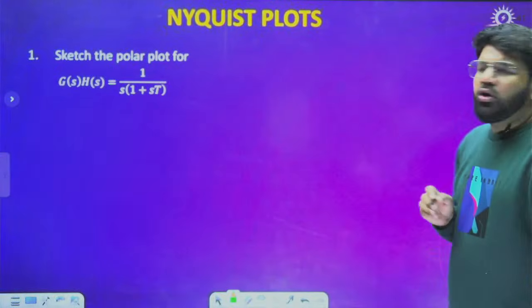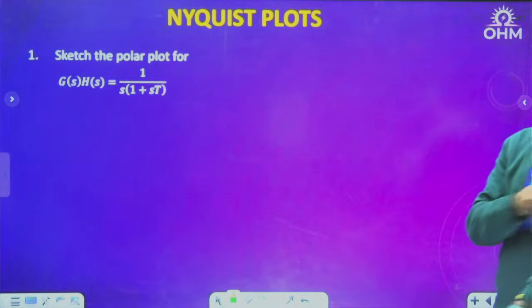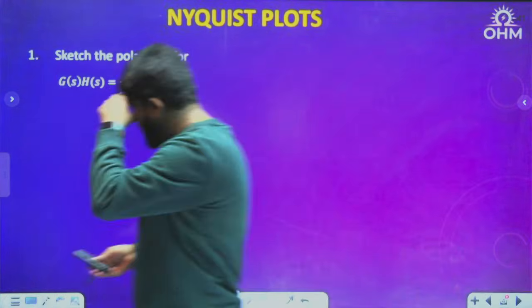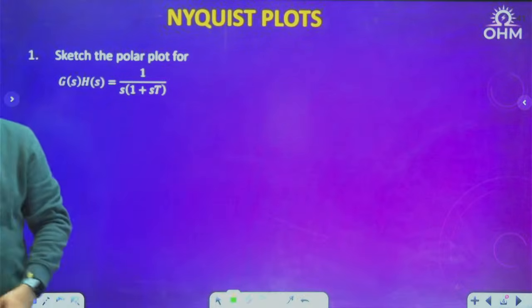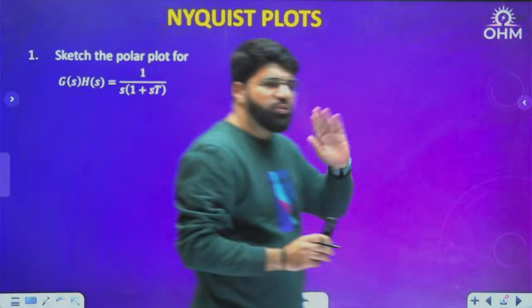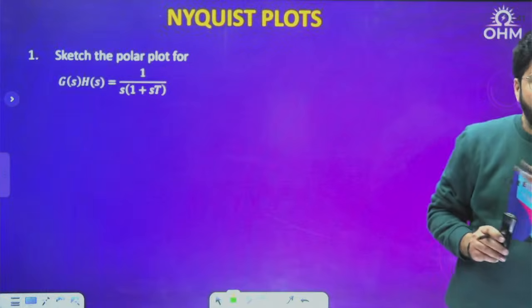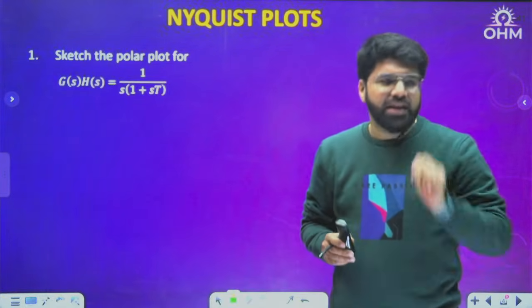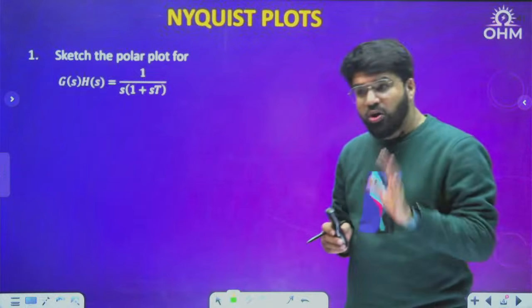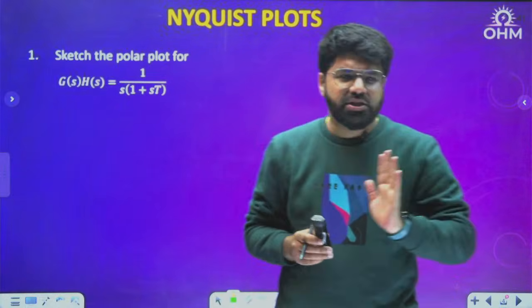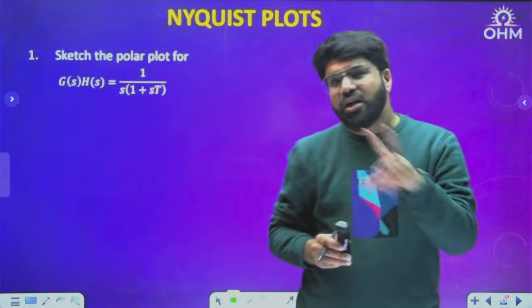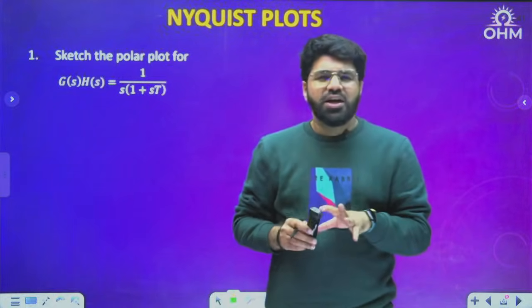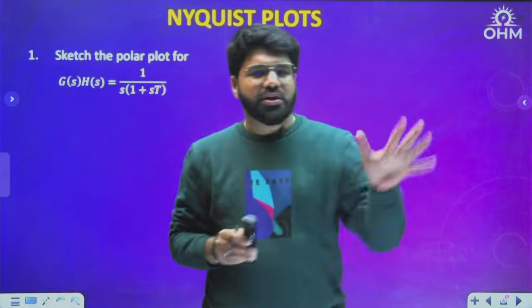Okay guys, the first question, polar plot for G(s)H(s) equal to 1 upon s(1 plus sT). Now you see, let's start with polar plot and then we will complete to the Nyquist plot. We'll go step by step, and then after the sketching part is done, I will take up the stability criteria as well. Given any Nyquist plot or after drawing the Nyquist plot, how do you assess the stability? I have carefully selected 21 questions so that more or less your Nyquist plot is complete.